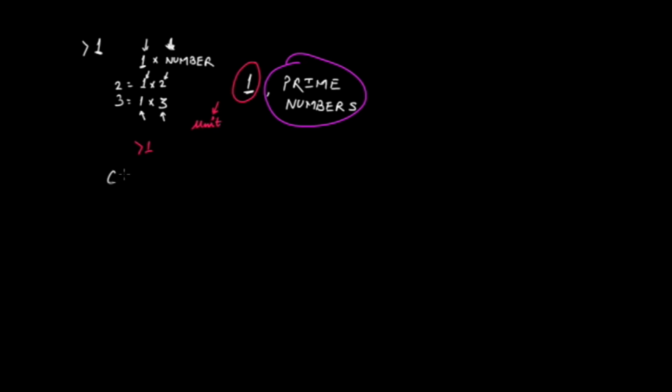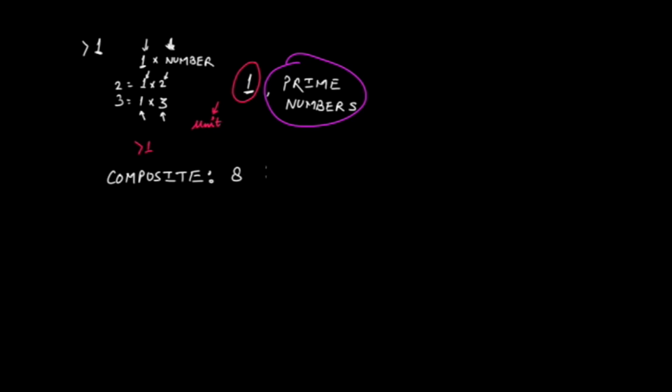And the reason is that composite numbers have more than two factors or divisors. Let me explain with an example. Take the number 8. What are the factors of 8?